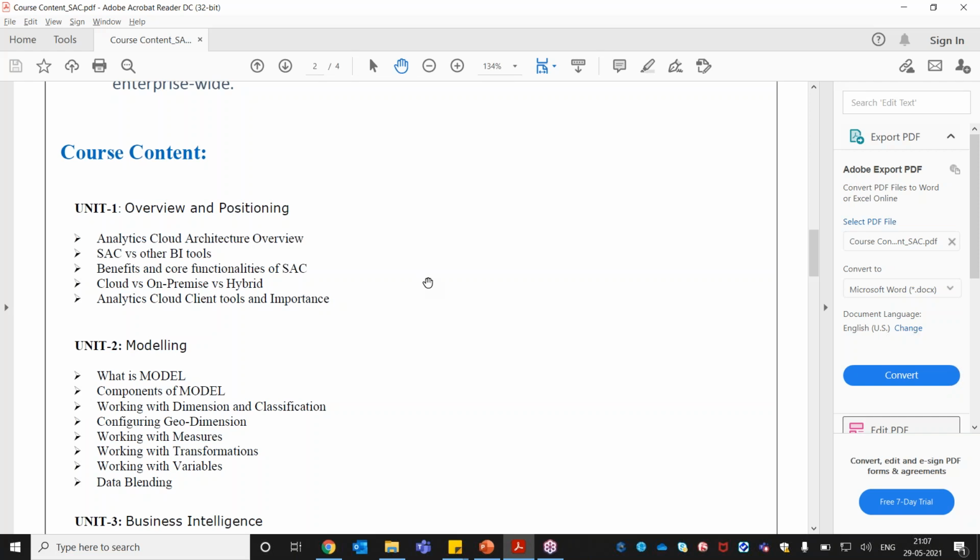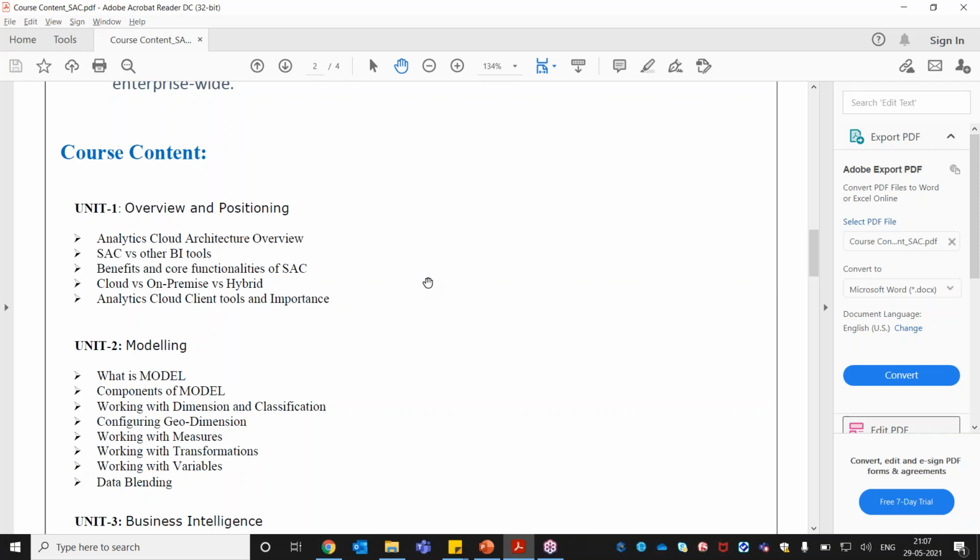once you understand this tool, how it works, and what the different options available are, then you can open the dumps, any dumps, and maybe on the internet a lot of questions are floating out there. Maybe I can try to segregate and share. That is the one part I can do from my side, to segregate the questions. But again, the course is enough, because we are going to cover each and every option available in SAC. So that is the reason.